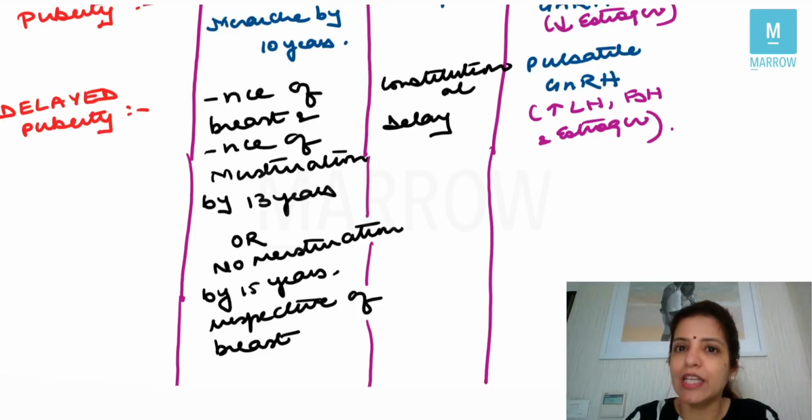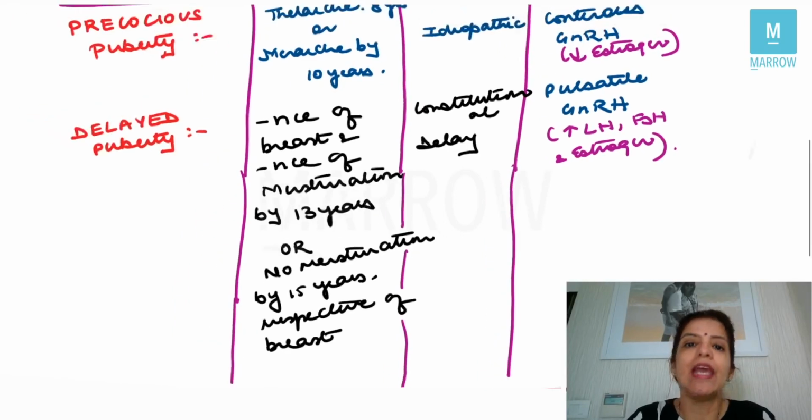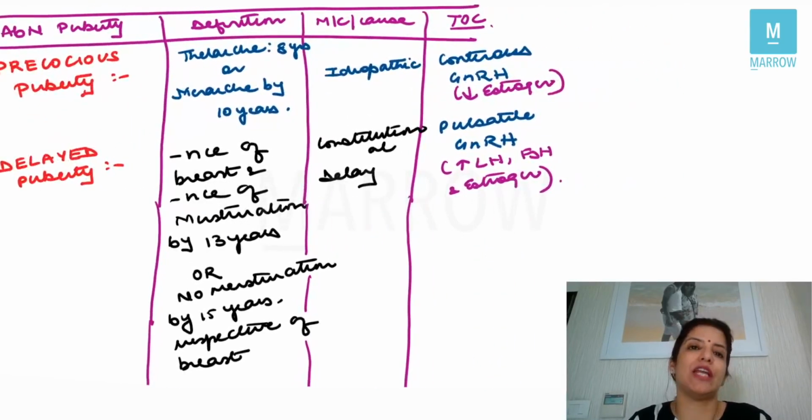So by 13 years of age, if there is no breast development and no periods, or by 15 years of age, if there are no periods, irrespective of whether the breast is developed or not, that is called delayed puberty. The most common cause of delayed puberty is constitutional delay. Now, if there is delayed puberty, that means we want to give the female estrogen, and then the treatment of choice becomes pulsatile GnRH, right?